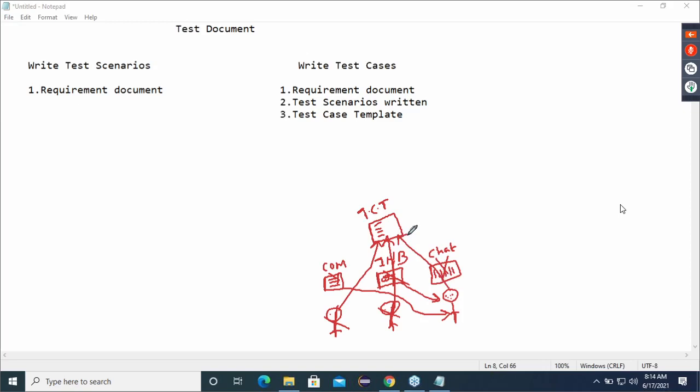Yes. Okay. So now the summary is, listen carefully. Everyone listen carefully. There are two types of test documents. One is the test scenario. Second one is the test cases. To write the scenario, you have to give me the requirement document. But if I want to write the test cases, the requirement document should be there, scenarios I should have completed, and give me the template. With these three, I can start writing the test cases. Is it clear till now?